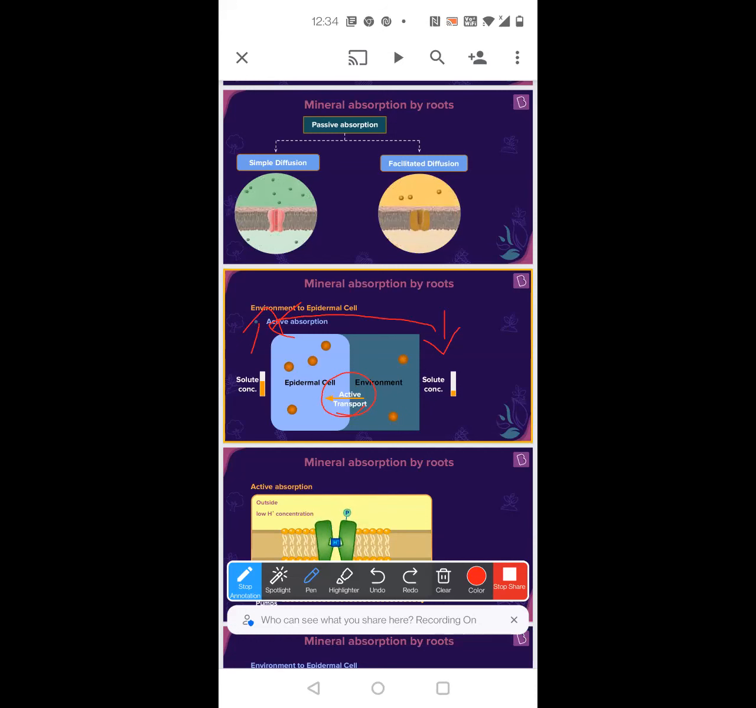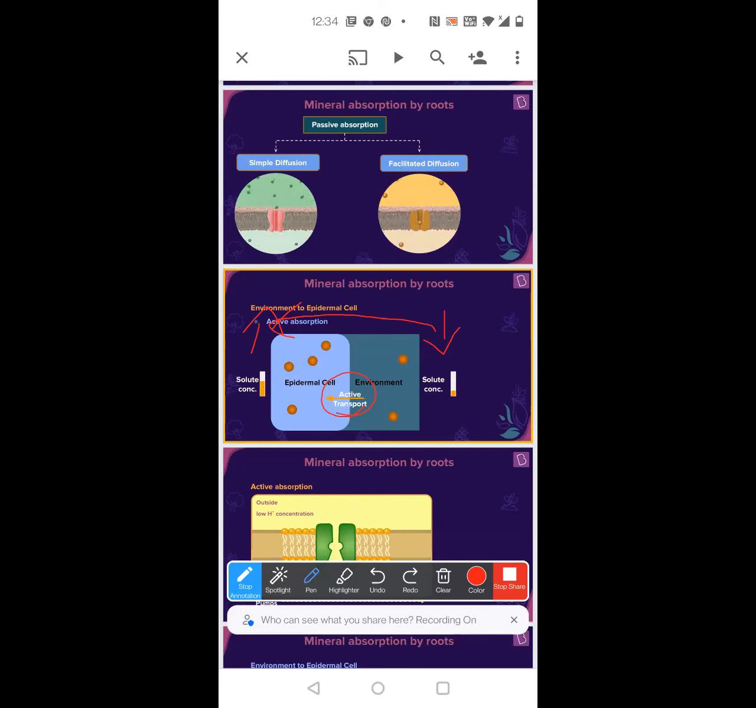epidermal cells. Then what will happen? Inside the epidermal cells of the root, the solute concentration is going to increase. Now, the remaining minerals in the soil are less when compared to those in the epidermal cells. But these also have to get in. When they have to get in, they require a lot of energy because they are going against the concentration gradient, that is from a low concentration area to a high concentration area.